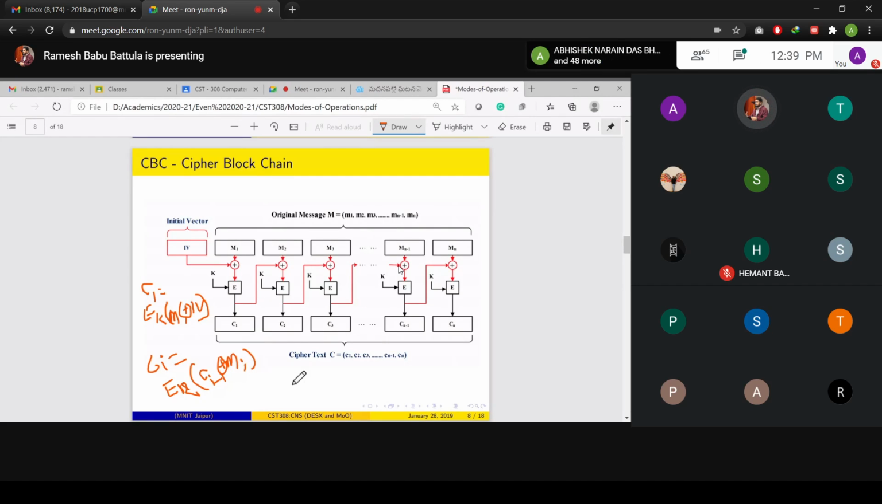Finally, how do I write Cn? Cn is equal to the encryption of C(n-1) XOR Mn, using key K. I'm using the same key for all the encryptions.